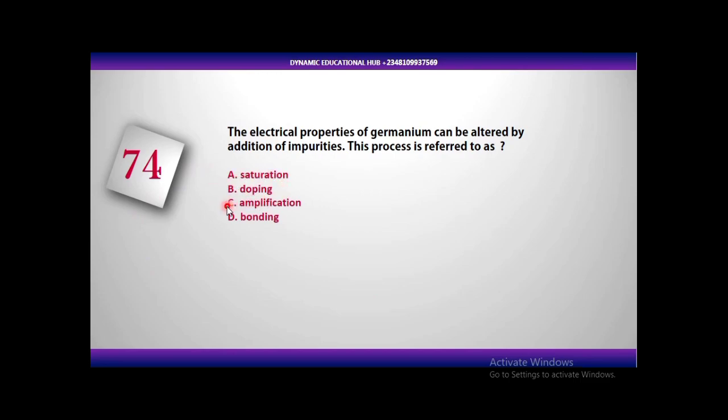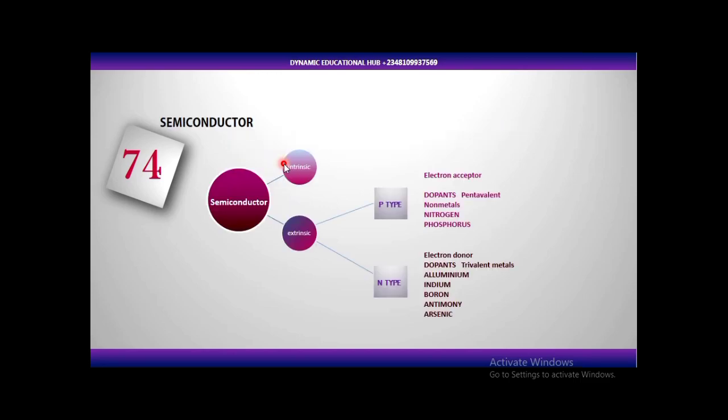We have a pure germanium. If you want to alter the electrical properties, which means maybe you want to increase the conductivity of a semiconductor, there is a process which is known as what? Doping. Doping is a process of adding impurities to a pure semiconductor. It can be silicon, it can be germanium, and when you dope it, the process is known as doping. Let me show you.